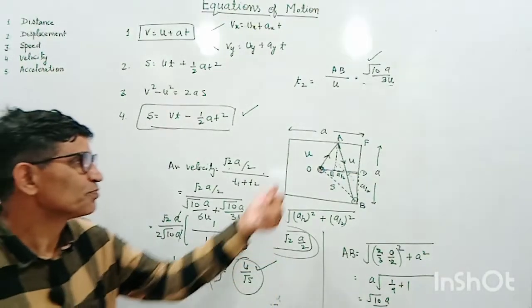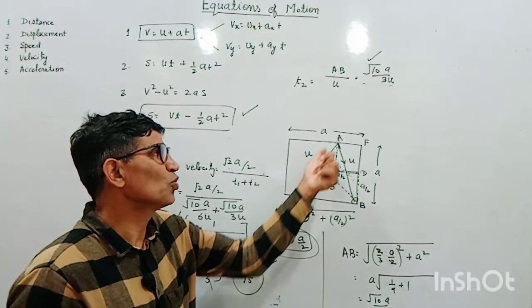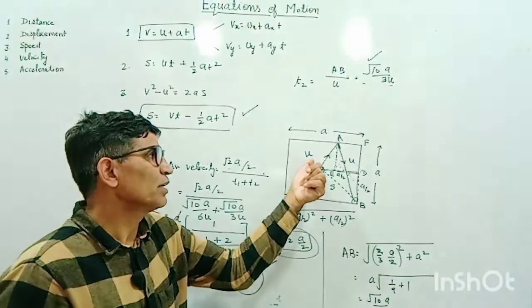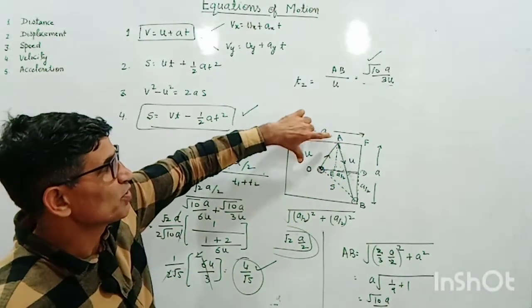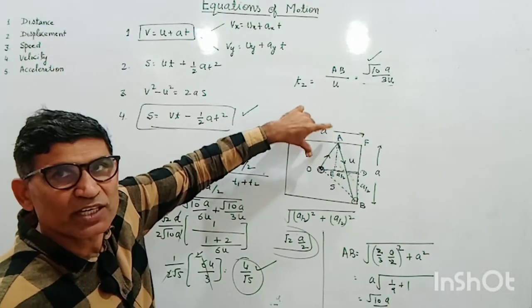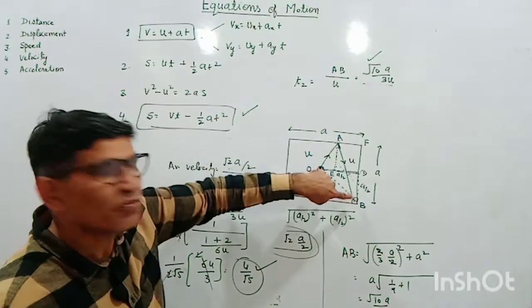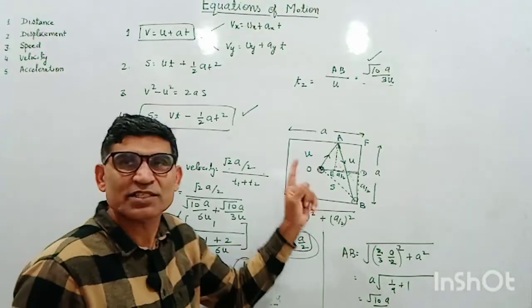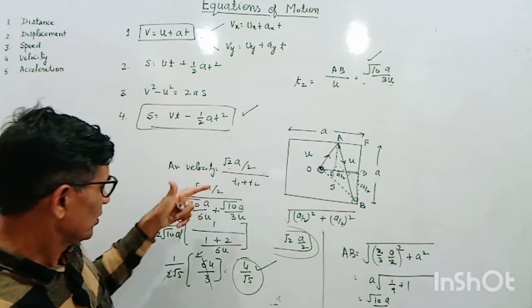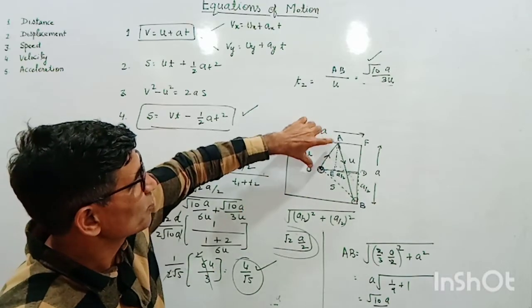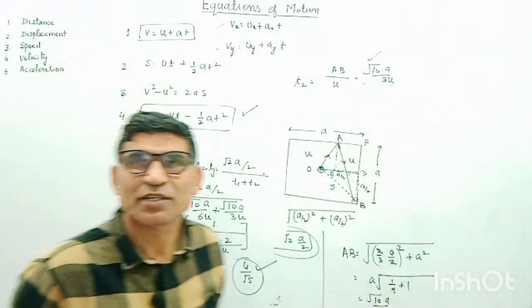And you know, average velocity from O to A remains the same as average speed because the speed is constant. So average velocity from O to A and average speed are the same, but from O to B finally the average velocity is different from the average speed. Thank you very much.